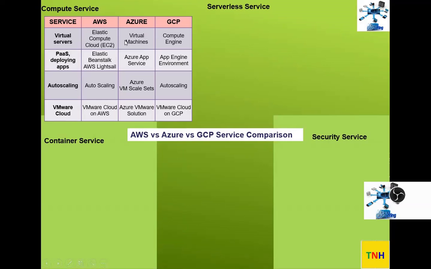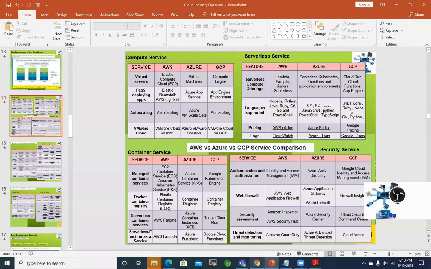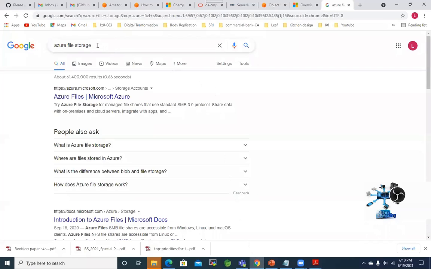So these are instances or computers, like desktop computers, operating virtually in the cloud. You can launch them. Another example is auto scaling: AWS says auto scaling, Azure says Azure VM scale sets, and Google again says auto scaling. I don't have any preference, but let me take a look at Google.